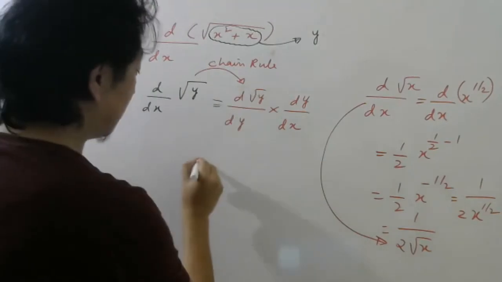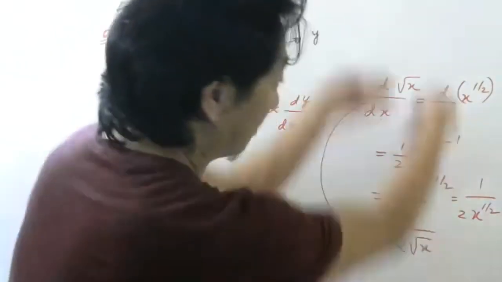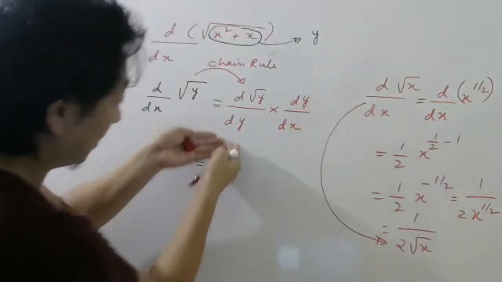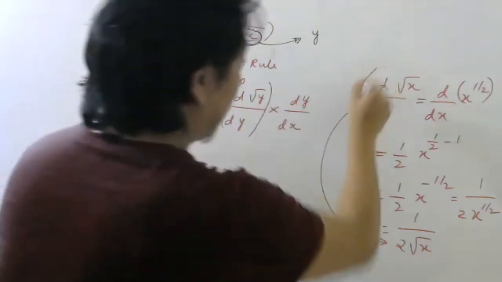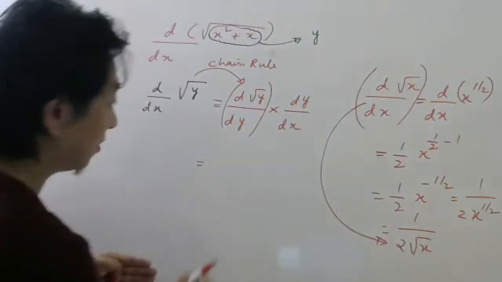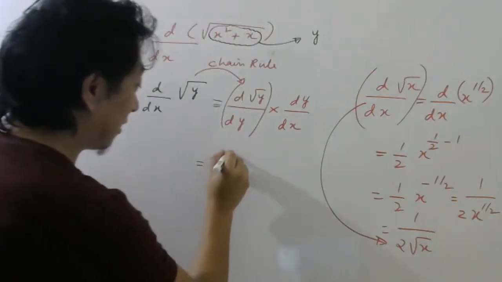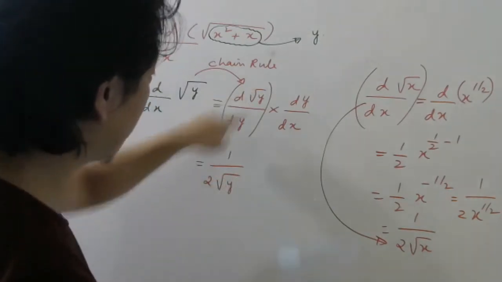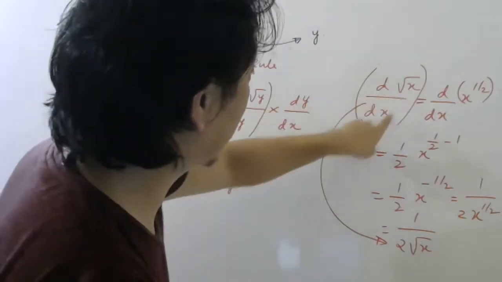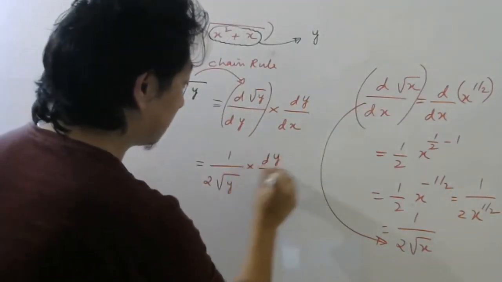So once you do this, you can either write this root y as y power half and repeat whatever I did here. But no need to repeat because I know the result already, right? So directly I can write 1 by 2 root y. But you have to write y, okay? Because this was for x, and this is for y. And then here dy by dx.